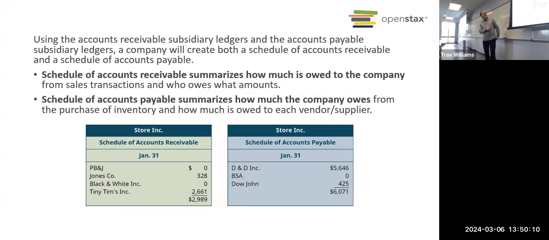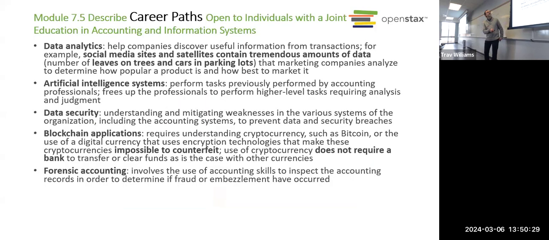Okay, so again, at the end of the period, you could take the balances of all your customer account receivables, add them up, and see what's the total amount your customers owe you. Same thing with your suppliers. Add up the total you owe to each supplier to get a total. Okay, next is career path. So before we cover that, anyone have any questions?